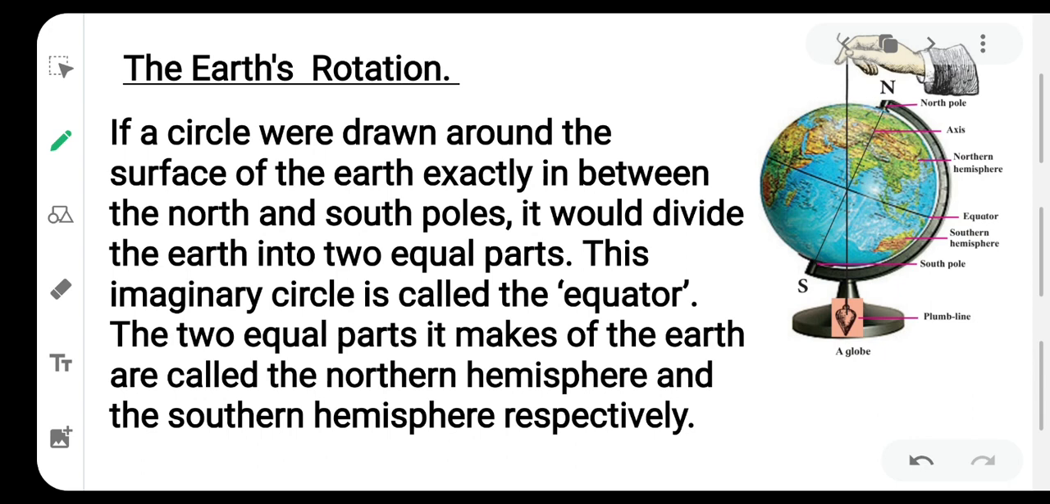Here in front of you the picture is of a globe. You can see it. You can read it carefully also and clearly. This is the picture of a globe. This is North Pole, axis, Northern Hemisphere, Equator, Southern Hemisphere, South Pole, and plumb line.